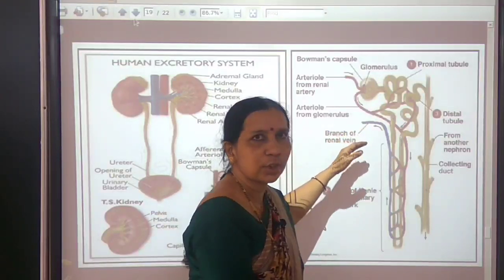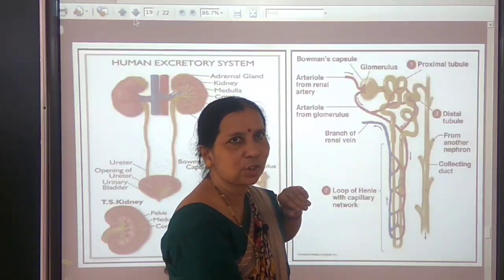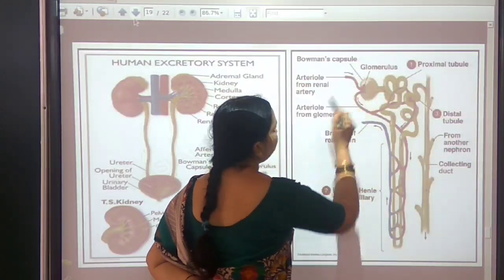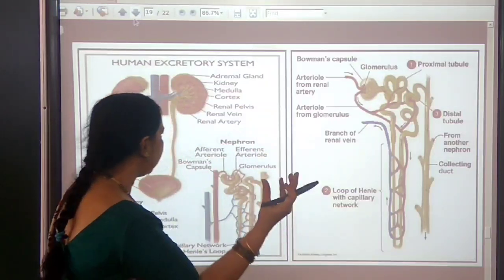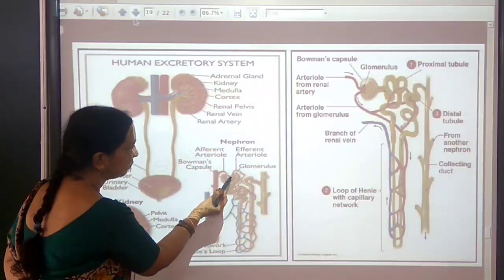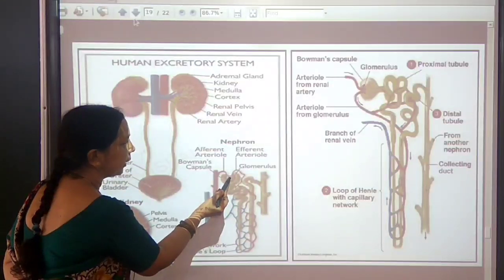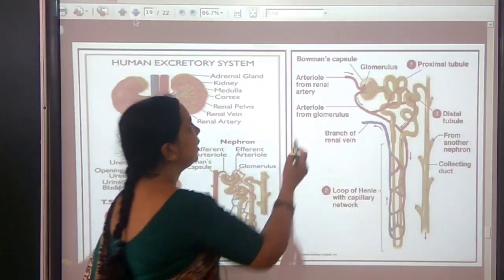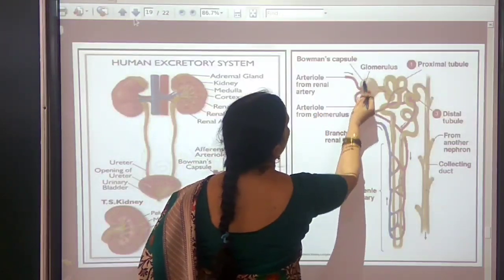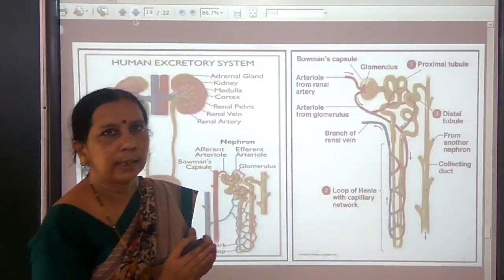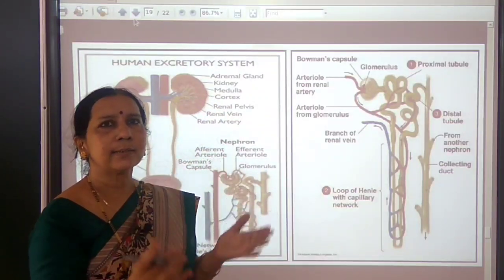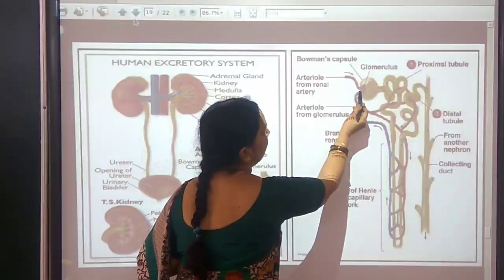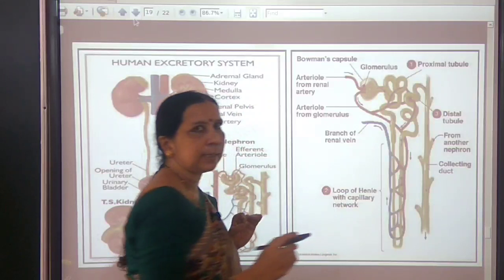Now look at the structure of a nephron. How is the structure of nephron? Look at here. You can see a tuft of blood capillaries here, a bunch or cluster of thin walled blood capillaries, which is called the glomerulus. So what is present in each nephron? There is a cluster of thin walled blood capillaries called glomerulus.